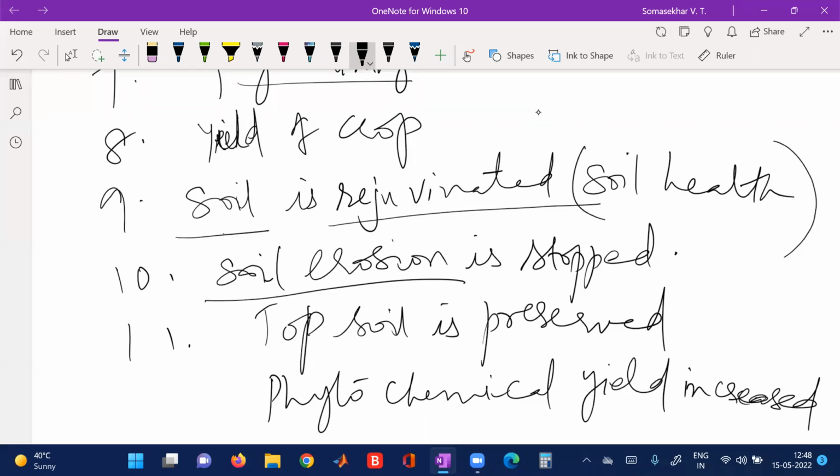Now, the roots of the crops will absorb the nutrients along with these toxic heavy metals and organic pollutants, and they get concentrated or accumulated in the cells of the upper part of the plant, that is in the stem as well as in the branches and leaves, and they are used for their metabolic activities.